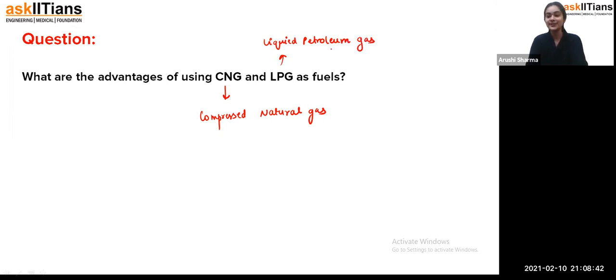Now, student, as I have already told you, we use LPG in our houses because we don't want to use cow dung, because it leaves some ashes after burning and produces lots of smoke. Carbon dioxide gets released in the air, and if more carbon dioxide is there, it results in global warming. So that we can get rid of cow dung and everything, we use LPG as a fuel in our houses for cooking purposes. Now, if we talk about CNG, as I've told you, petrol and diesel release lots of black smoke, which pollutes the air, and that's why we started using CNG so that pollution can decrease.